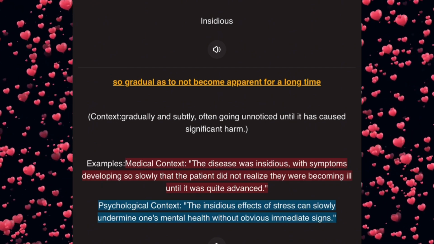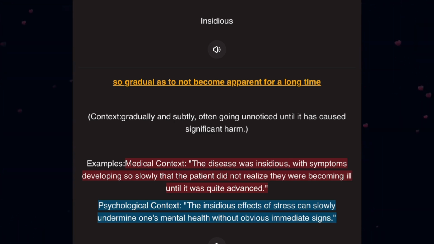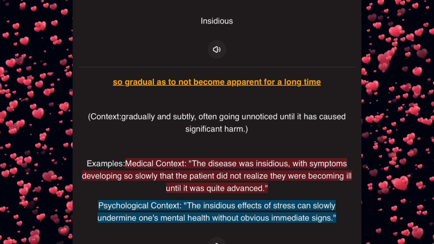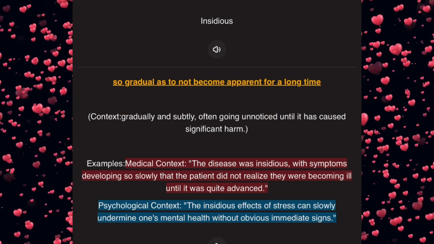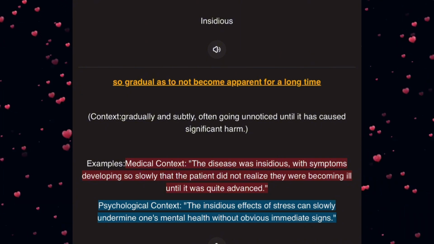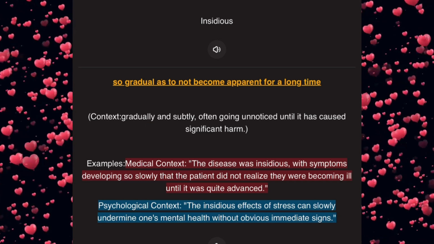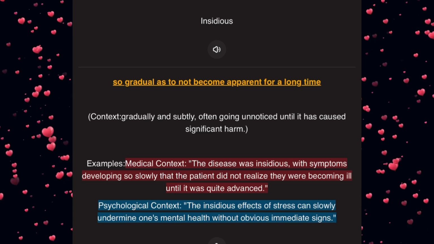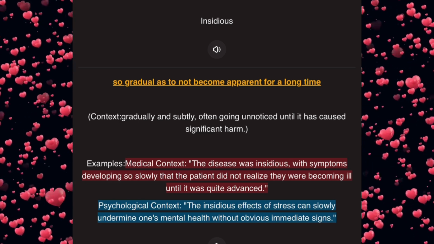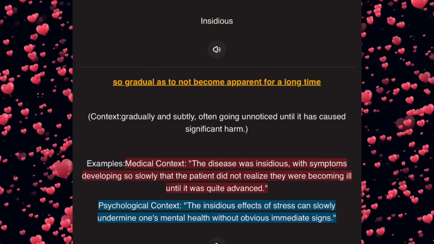Insidious. So gradual as to not become apparent for a long time. For context, it's gradual and subtle, often going unnoticed until it has caused significant harm. Examples in the medical context would include: the disease was insidious, with symptoms developing so slowly that the patient did not realize they were becoming ill till it was quite advanced. For psychological context, the insidious effects of stress can slowly undermine one's mental health without obvious or immediate signs.